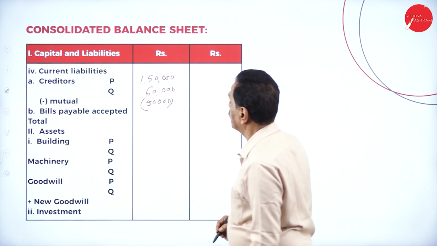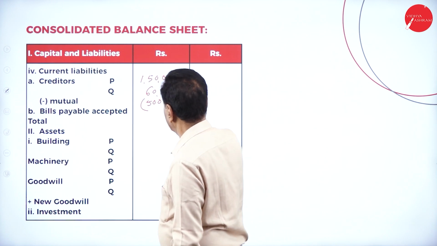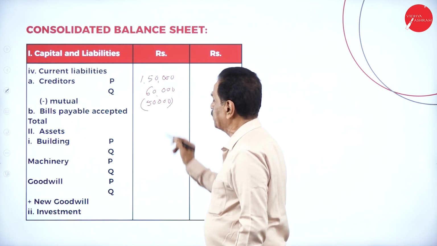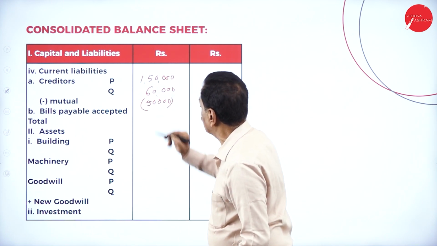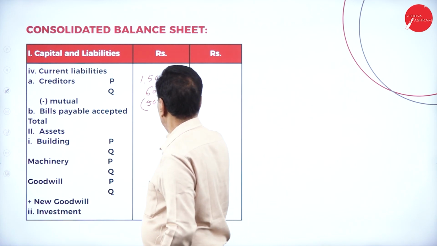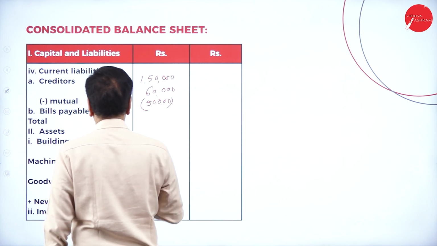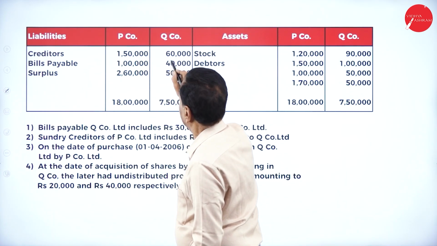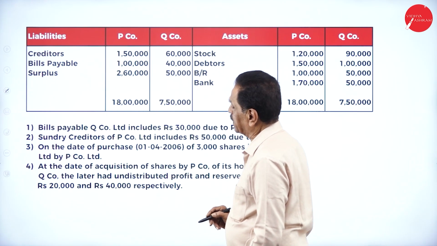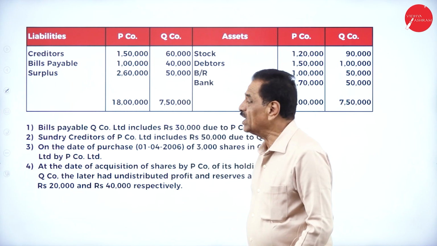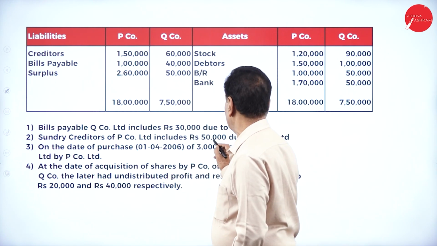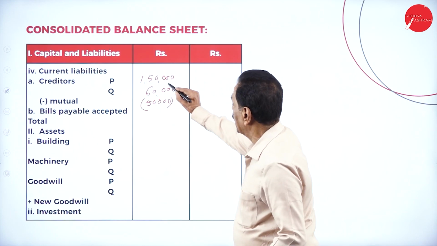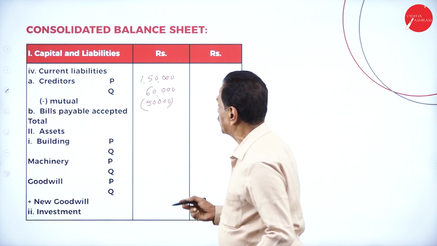So 50 gone, 2,10,000 minus mutual adjustment 50,000, so 1,60,000.